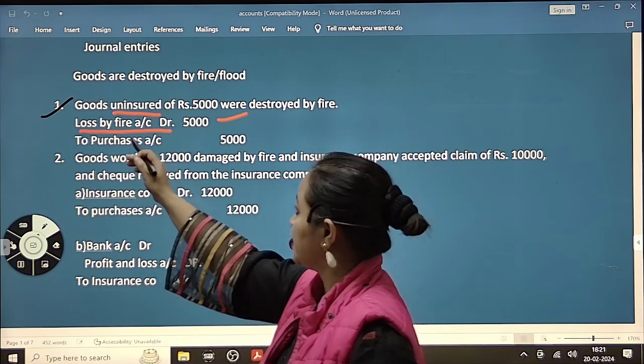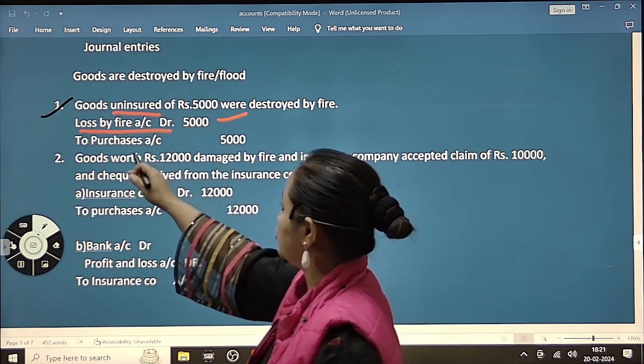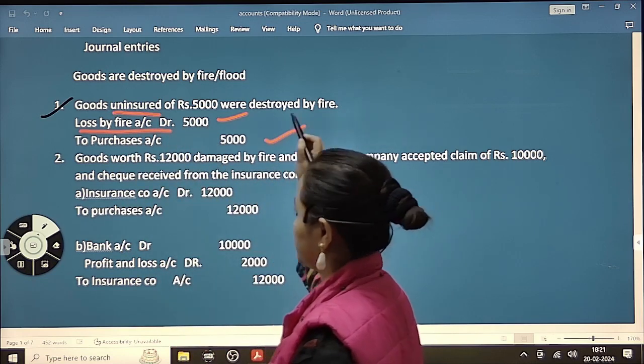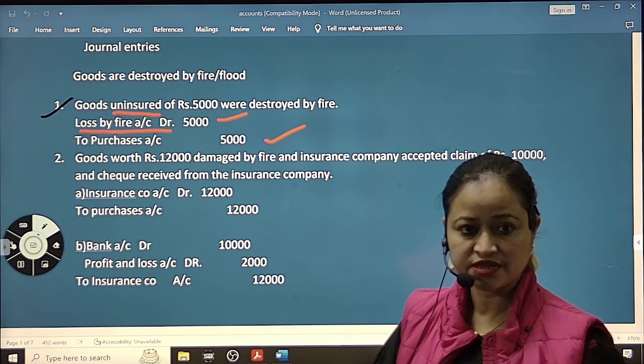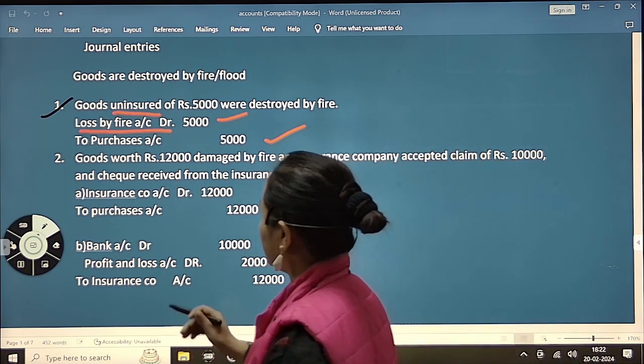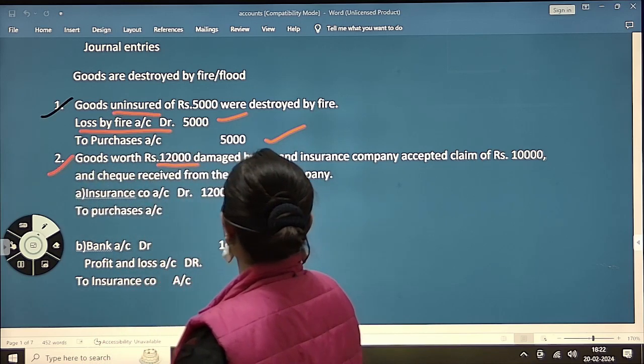So the journal entry is loss by fire account debit 5,000 to purchase account 5,000. Understood? Any doubt? Okay.